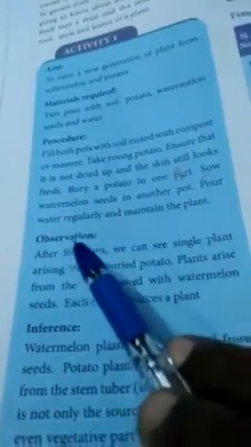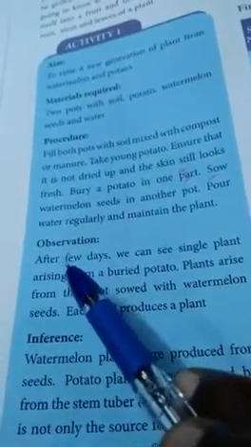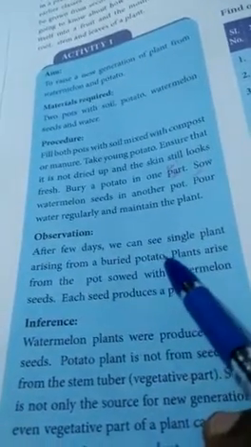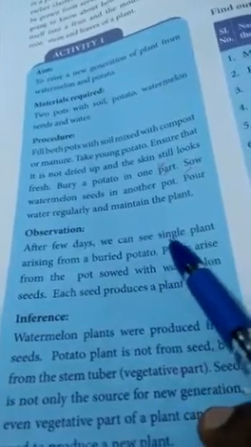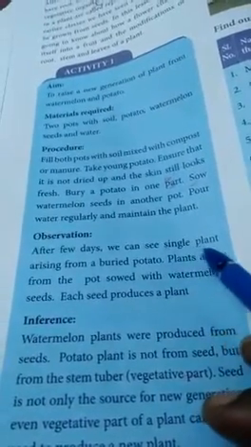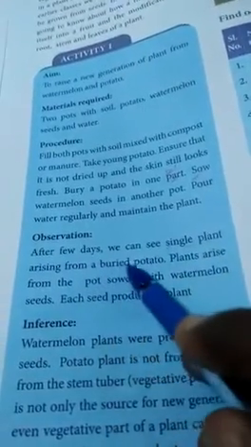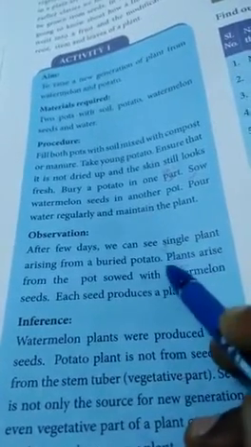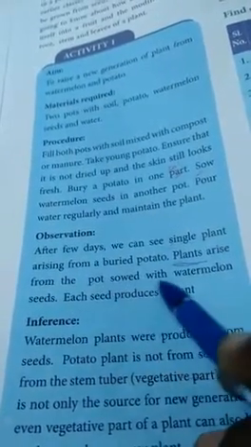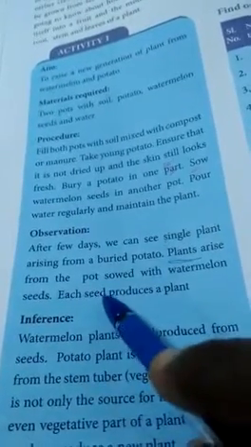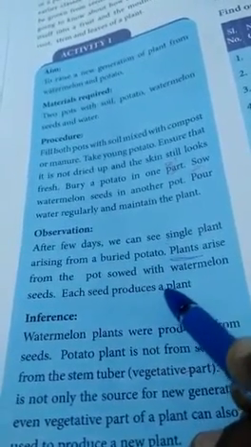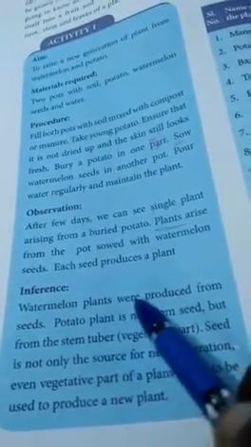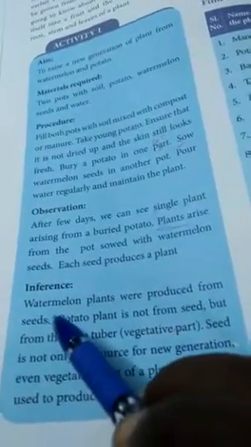Observation. What are the observations? After a few days, we can see a single plant arising from the buried potato. Plants arise from the pot where we sowed the watermelon seeds. Each seed produces a plant. Inference: watermelon plants were produced from seeds.